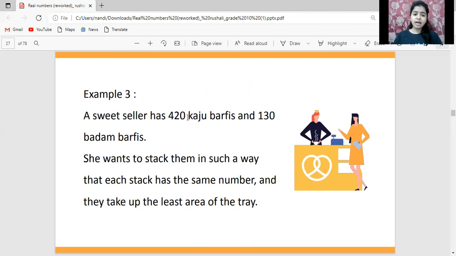A sweet seller has 420 kaju burfis and 130 badam burfis. She wants to stack them in such a way that each stack has the same number and they take up the least area of the tray.